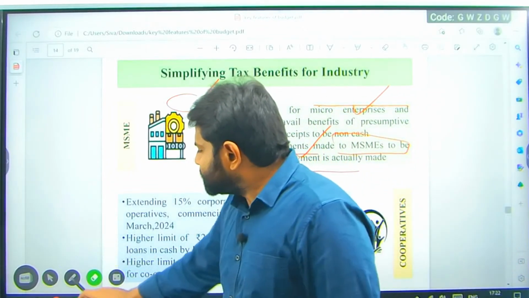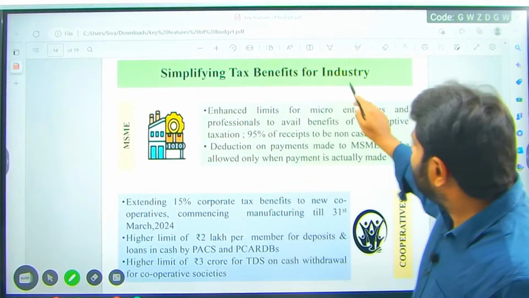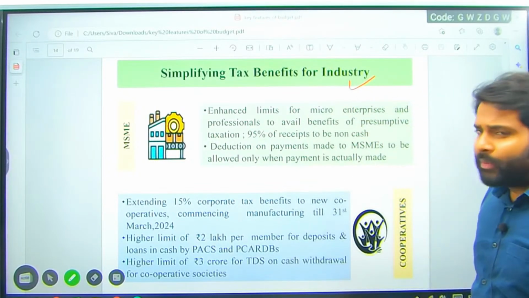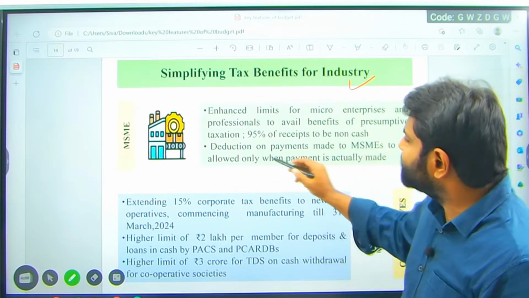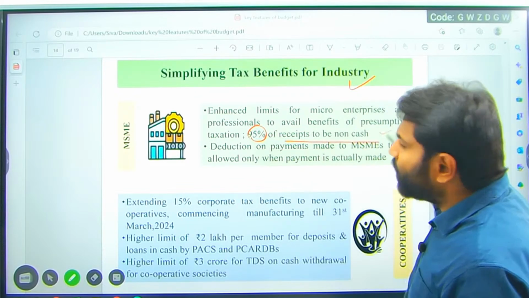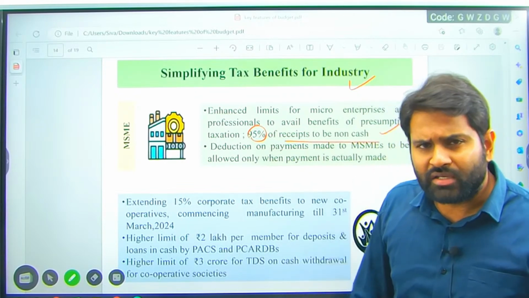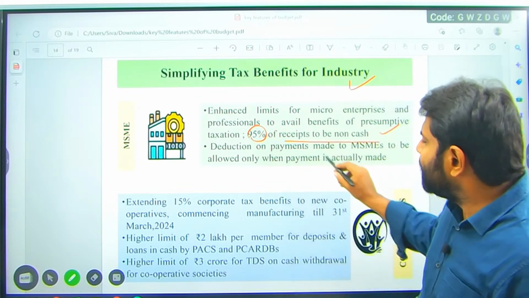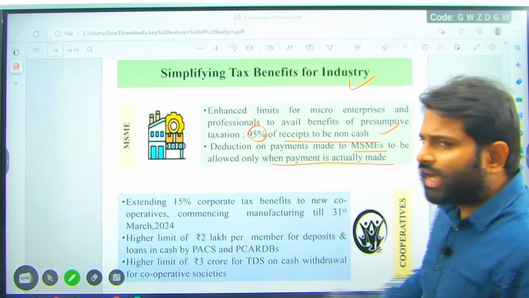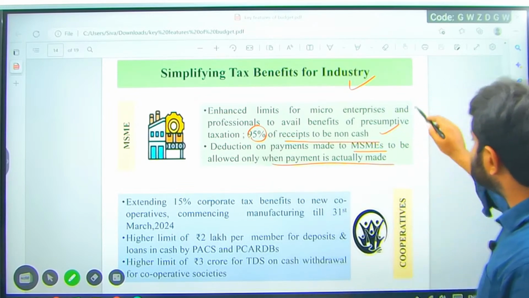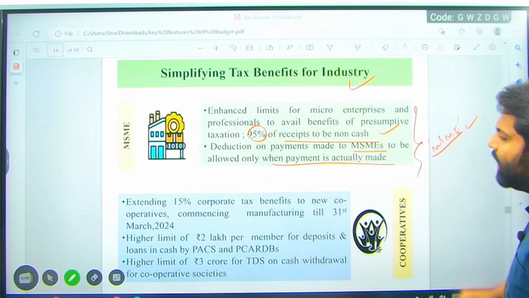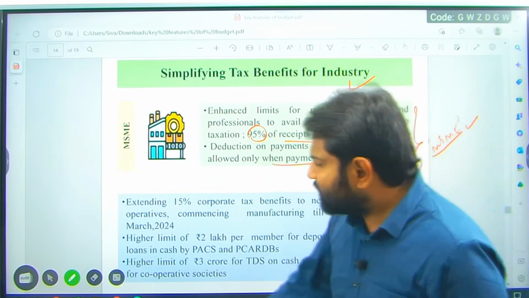Simplifying tax benefits for industry. Enhanced limits for micro enterprises and professionals to avail benefits of presumptive taxation. 95% of the receipts to be non-cash, right? Non-cash dealings. Deduction on payments made to MSME to be allowed only when payment is actually made. So the focus is on making it simple for MSME and corporates.